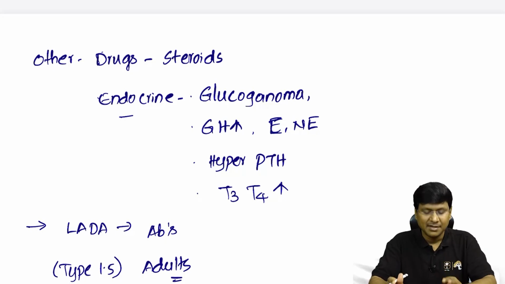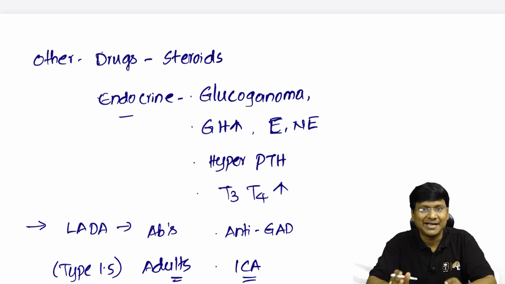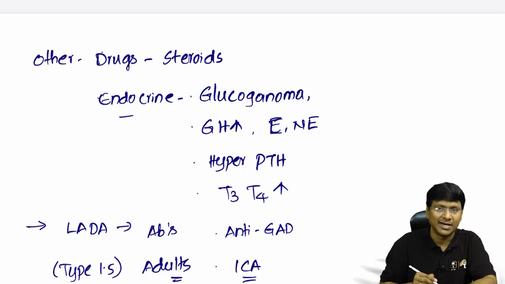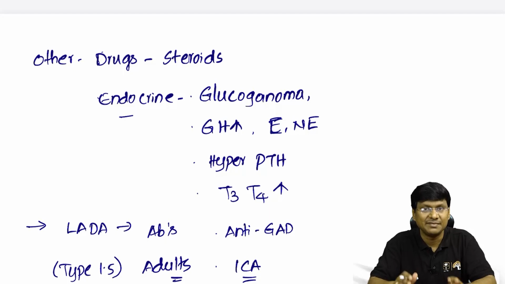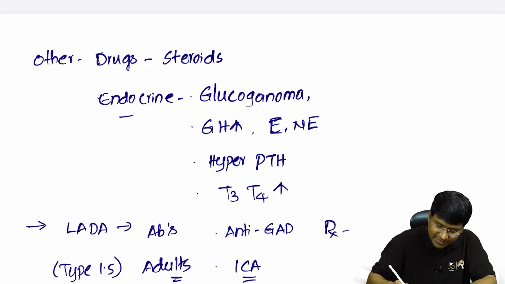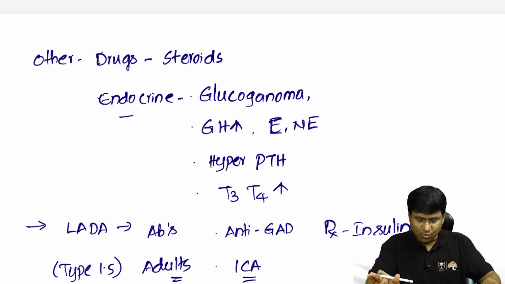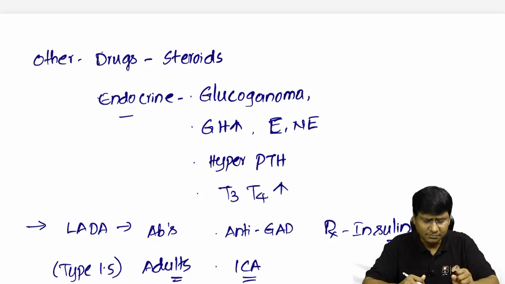And in case of LADA, what are the antibodies? The antibodies are the anti-GAD antibodies, right? And then islet cell antibodies, okay? Anti-GAD antibodies as well as the islet cell antibodies. Now, in case of LADA, these antibodies destroy the beta cells and the insulin level will be reduced. So, the treatment that you need to give in these patients is, we need to supplement insulin in this patient, right? That is the treatment in case of LADA, because the beta cells are being destroyed. So that finishes your LADA.